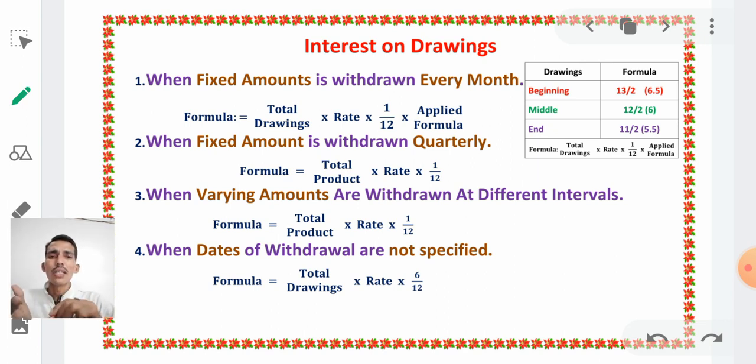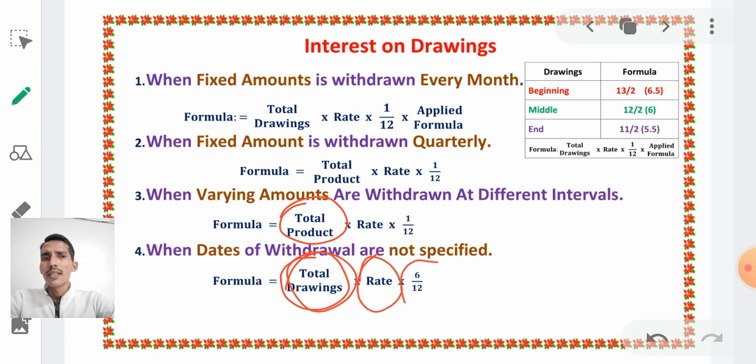Next, when dates of withdrawals are not specified, means the partner has withdrawn for personal use, but in the problem there is no date when he has withdrawn. Therefore, we use total drawings. Here we take total drawings, afterwards we take rate, afterwards 6 by 12. When we use product, then 1 by 12. When we use total drawings, then we take 6 by 12. Keep it in mind, right.